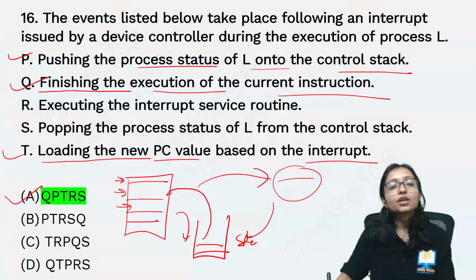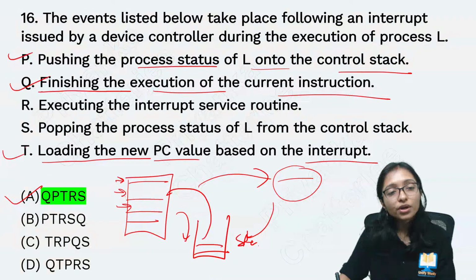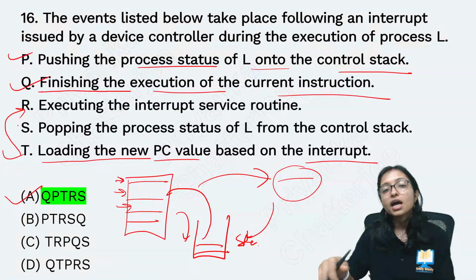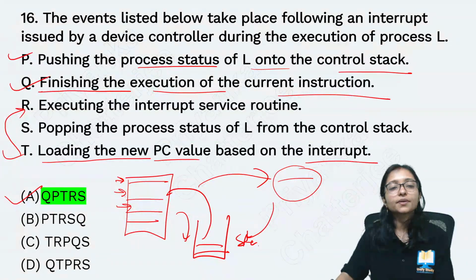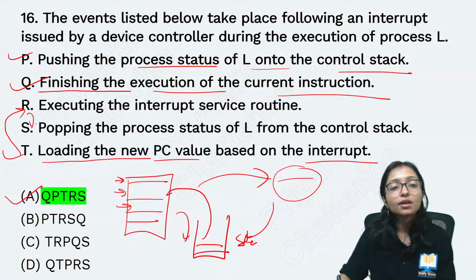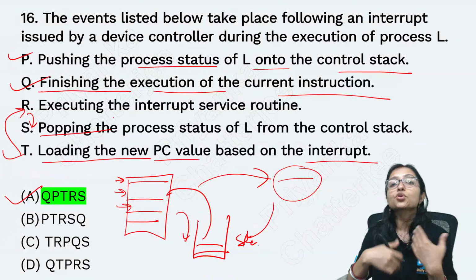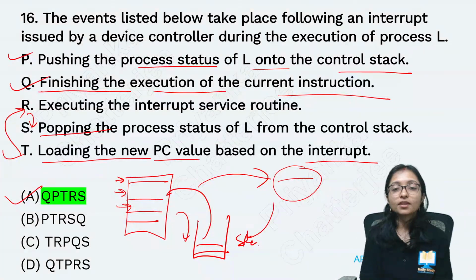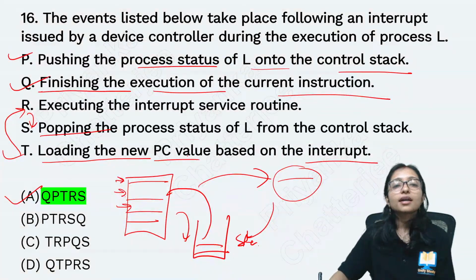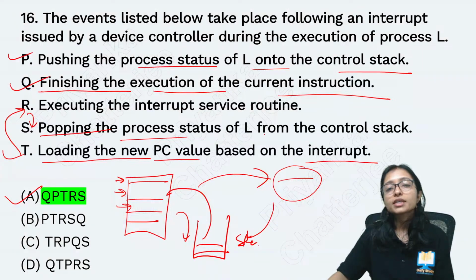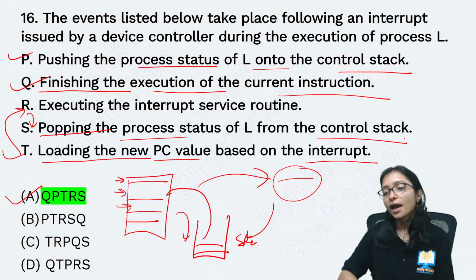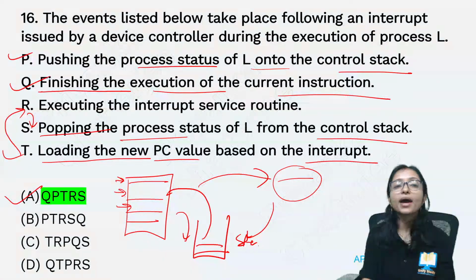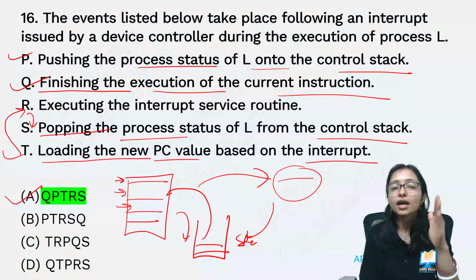After that, it will come to that. Okay, I will execute the interrupt. I will respond to your question. Then after that I will again pop the process status, the next question to be done. We have to do the next question, right? So popping the process status from the control stack. Just like that, I come back to this and it is over. I hope it is clear.